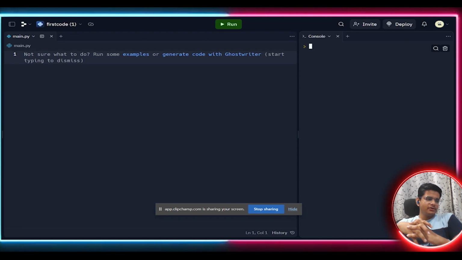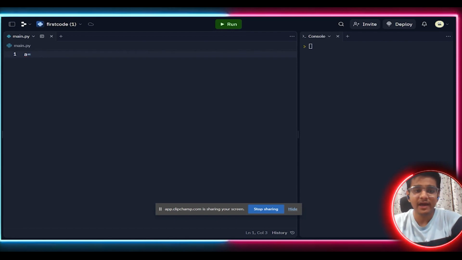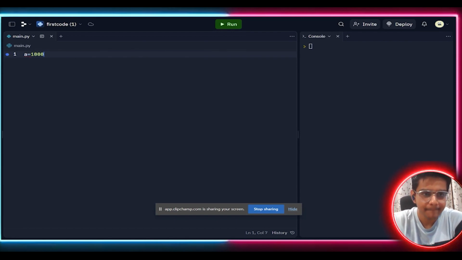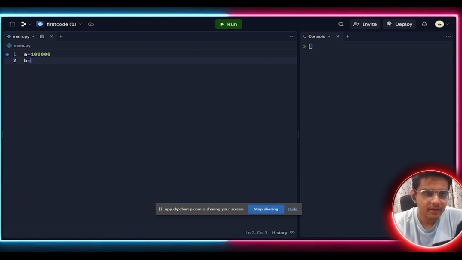Let's suppose Karan's account has 1 lakh rupees. Let's take B as Karan's bank loan, and suppose it is around 5 lakh. Karan is in debt.